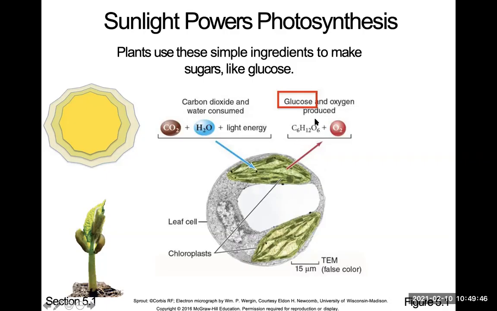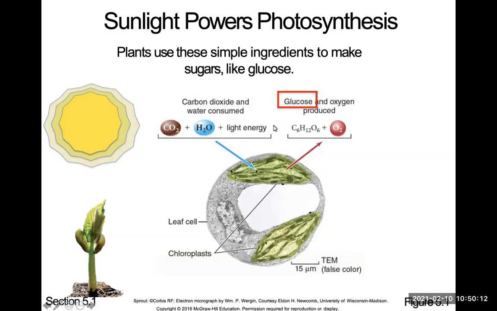This is the formula for glucose. You need to know this. There will be a question on the exam where I ask you the equation for photosynthesis, and then I ask you the chemical formula for glucose. So commit this to your memory, take a screenshot, write it in your notes. This is how much chemistry you have to know. This is the equation that you have to know. This is the photosynthesis equation.